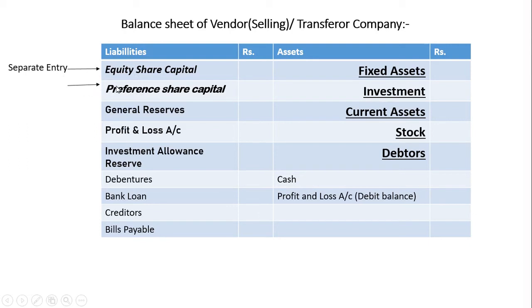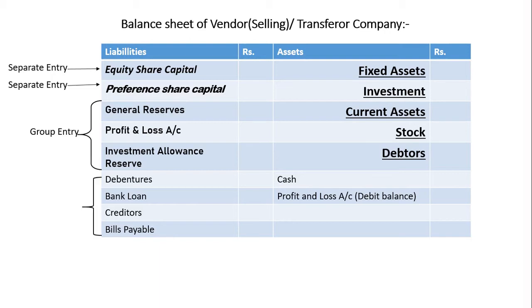We will transfer this amount to preference shareholders, so preference share capital account debit to preference shareholder. We will pass a group entry for all the three reserves. These reserves will be transferred to equity shareholders account because the reserves and profit belong to owners and owners are equity shareholders.